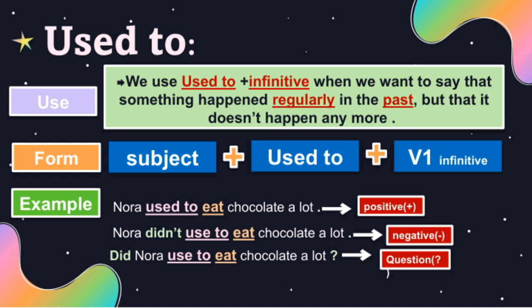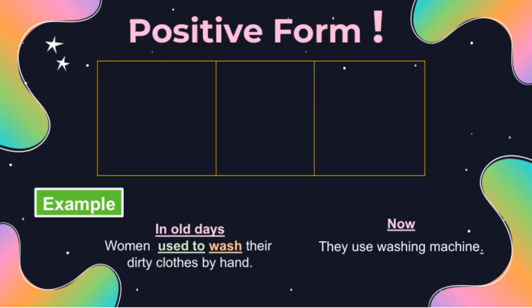In short, used to helps us talk about past routines or states that are no longer true now. It's a simple way to share our past experiences or habits clearly. Now, let's look at an example to understand how we use used to. Today, people use washing machines to do their laundry. But in the old days, women used to wash their dirty clothes by hand. This shows how habits and technology have changed over time.